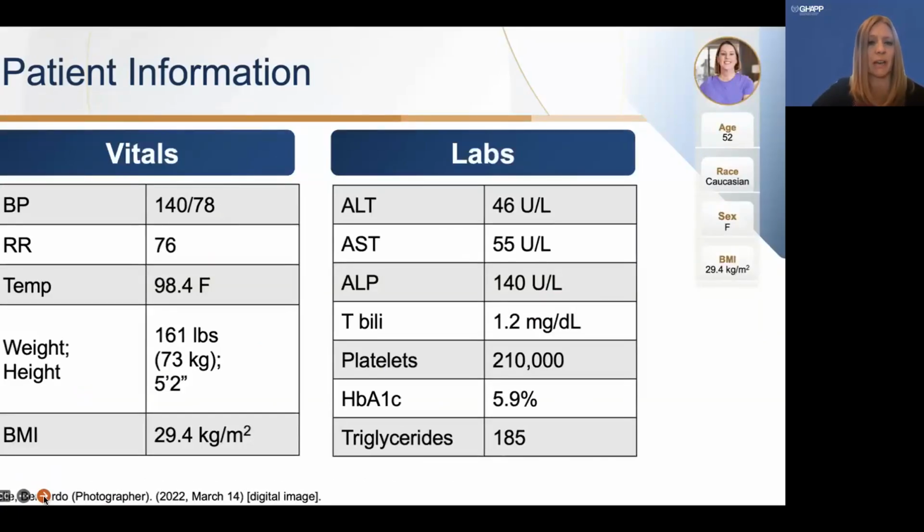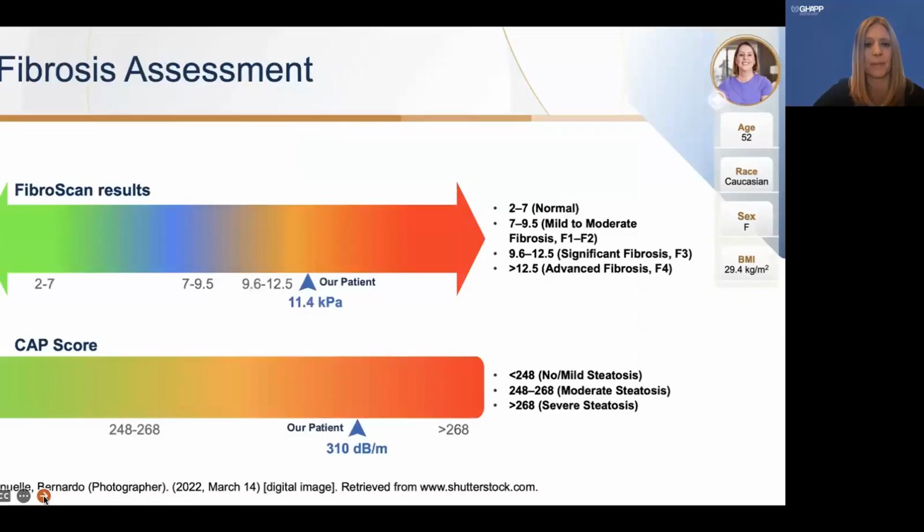Blood pressure mildly elevated at 140/78. Height and weight are 161 and 5.2. This equates to a BMI of 29.4. Her labs are listed below. She has an elevated AST, ALT, and ALK-Phos. Also, A1C is elevated at 5.9 and triglycerides are 185.